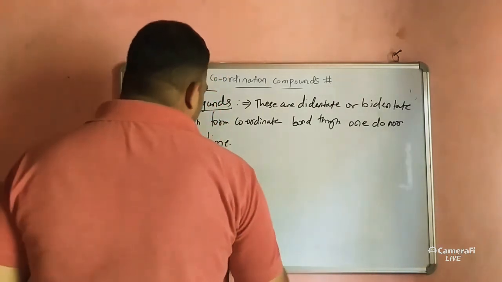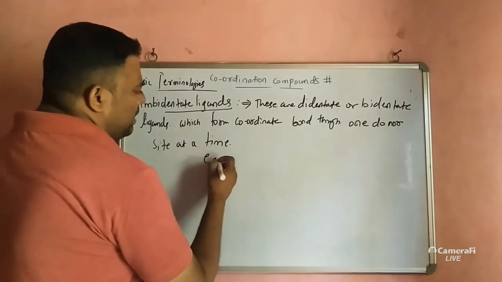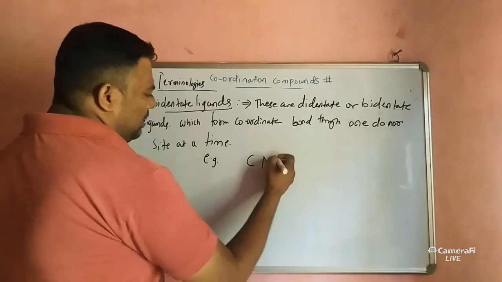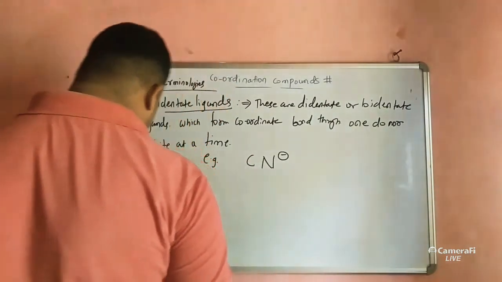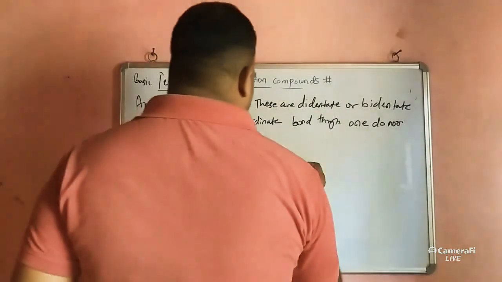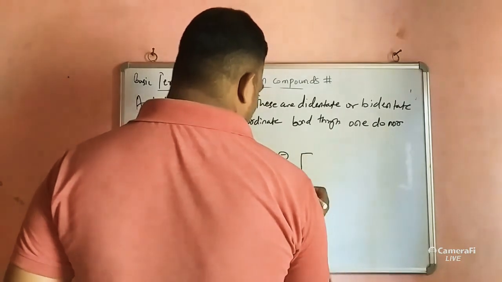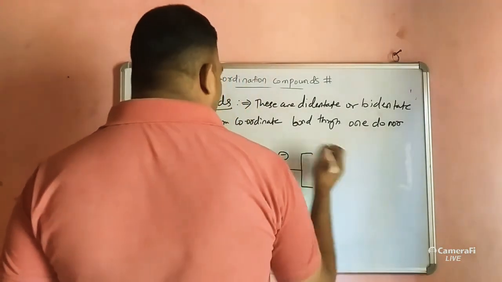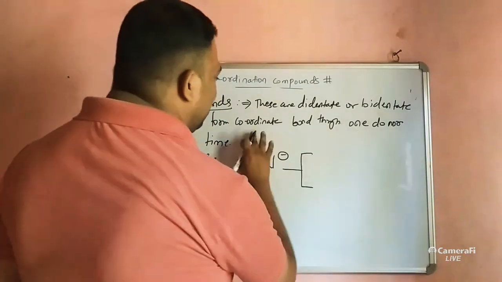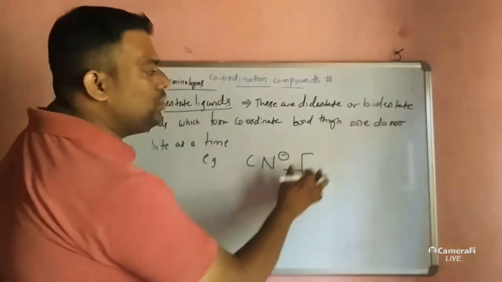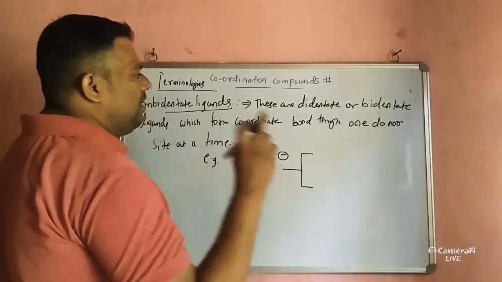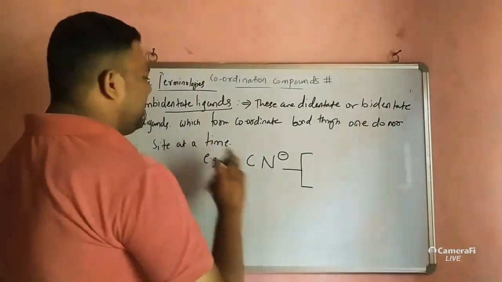Suppose you are considering an example of ambidentate: the cyanide ion, CN minus. It can behave from both sides, but it forms a coordinate bond from only one donor site at a time.